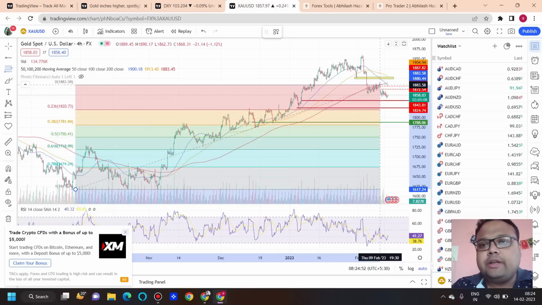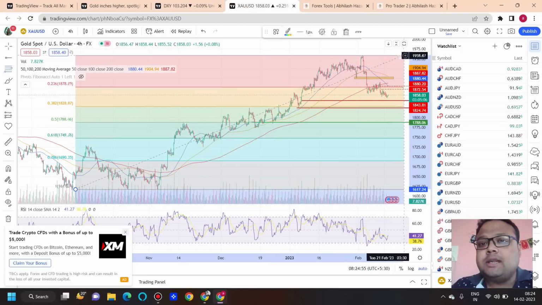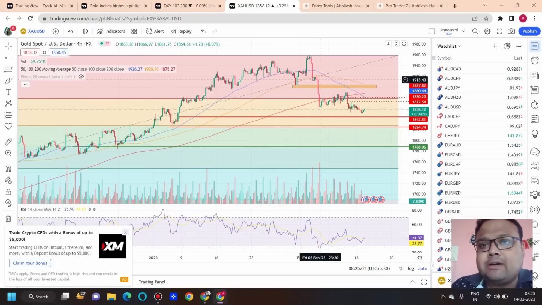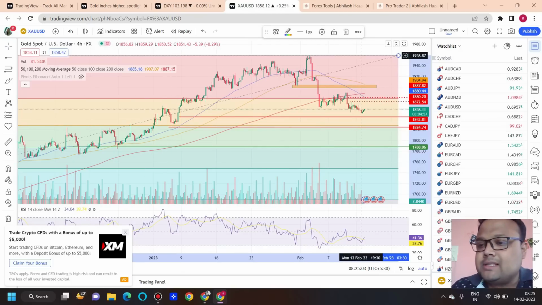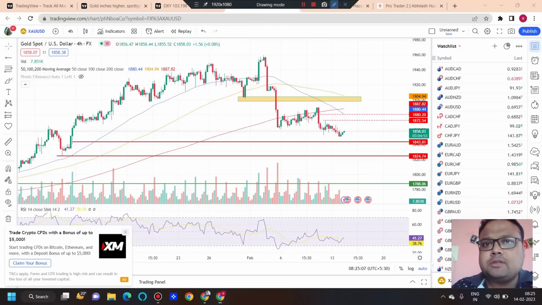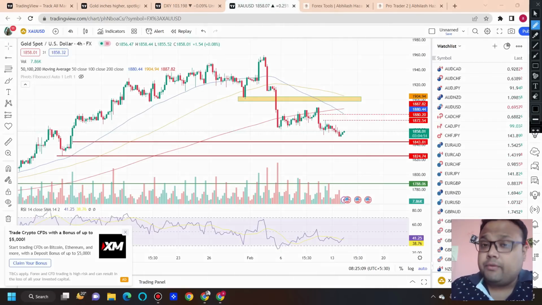And the reason is Fibonacci 50% retracement, Fibonacci 38.2% retracement level. You can see here we have Fibonacci as well as market has shown price rejection around this area. That's why we are considering this as a good support for the market. So if market drops before news, you can definitely expect the market to get some support and bounce. If market bounces, you can definitely go for buy position.